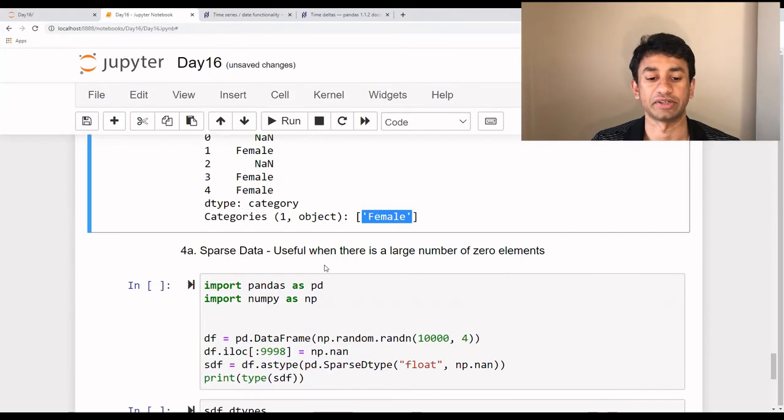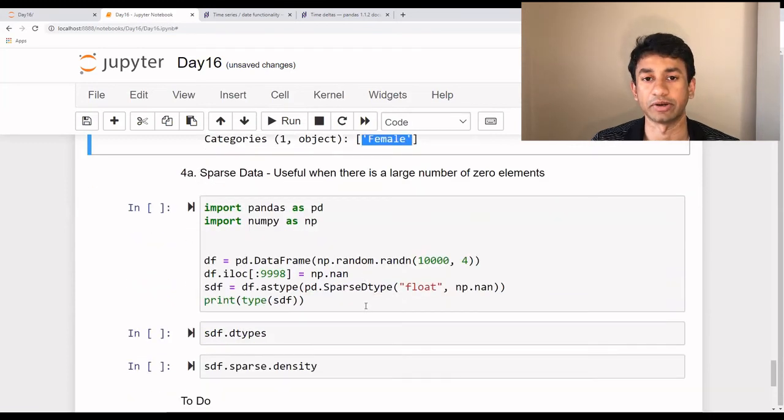Next one is the sparse data. So as explained in the introduction, sparse data is especially useful when there is a large number of values in a data frame which is equal to 0 or null. It doesn't make sense for us to store all of them in the memory and then reuse them while building the model or doing the analysis, because it would be consuming so much memory, which is very, very critical when we are working on a large number of data sets.